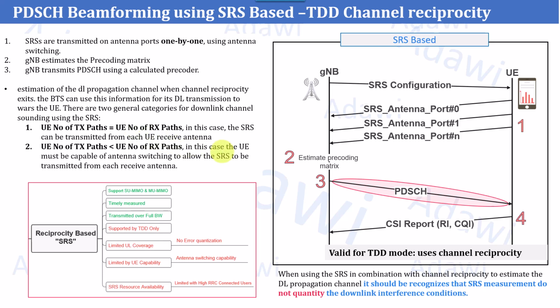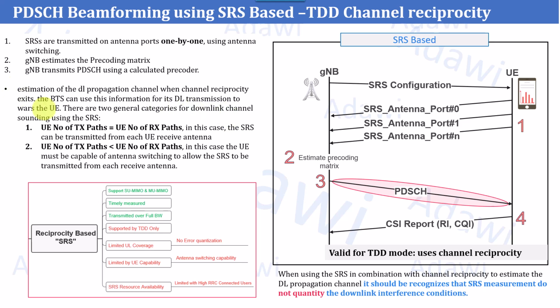This information is categorized into two general categories for downlink channel sounding using the SRS. If the gNB wants to estimate the downlink channel using the SRS, there are two categories.